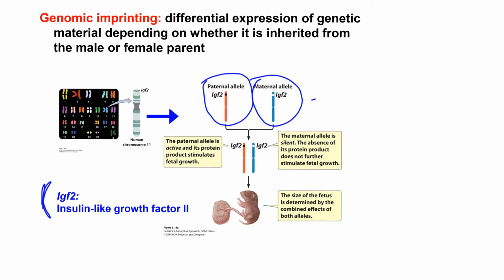In this particular case, the methylation of DNA alters or suppresses expression of the Igf2 allele inherited from mother, while you don't find this methylation pattern on the paternal allele. We will talk more about epigenetics later on.